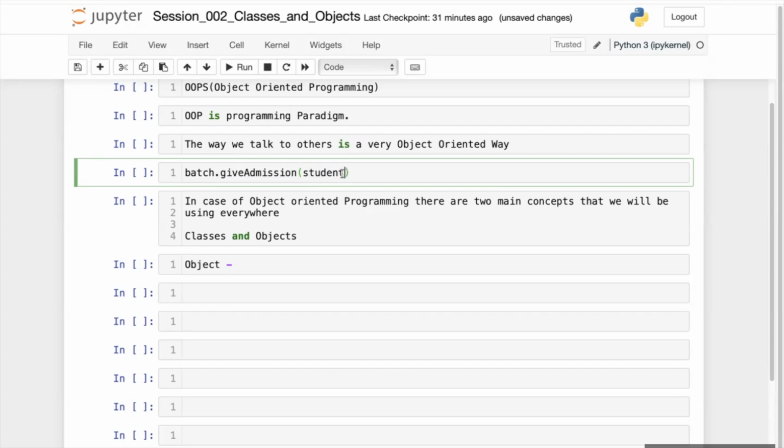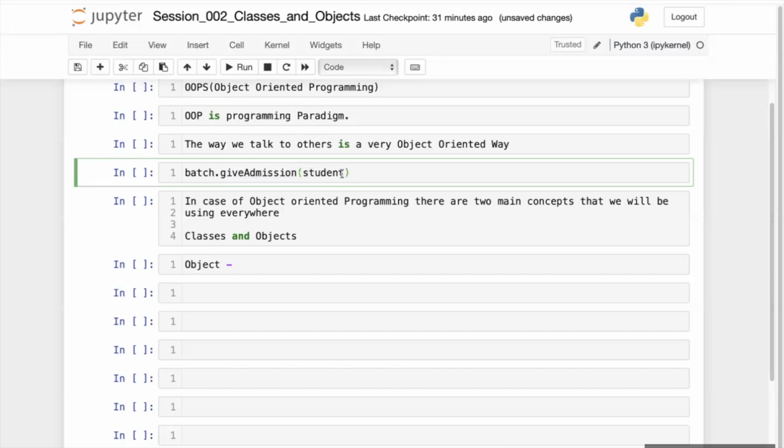Here Ruchi is an object for me, and the laptop is also an object. I am asking my first object, Ruchi, to do something about another object, the laptop.